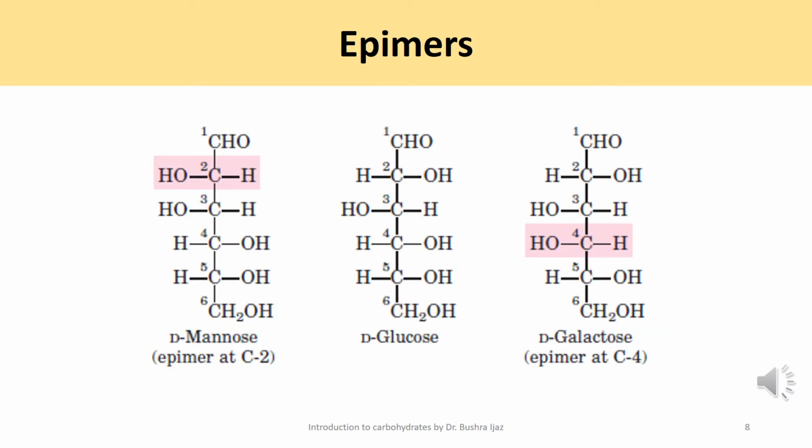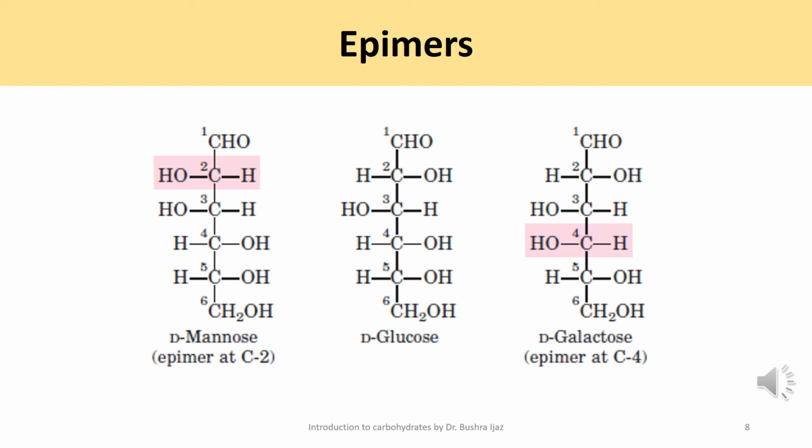The second term that you need to know is epimers. Here you see three structures of a sugar molecule. Two sugar molecules that differ only in the configuration around one carbon are called epimers. Here you can see D-glucose and D-mannose, which differ from each other only in the stereochemistry at carbon number 2.